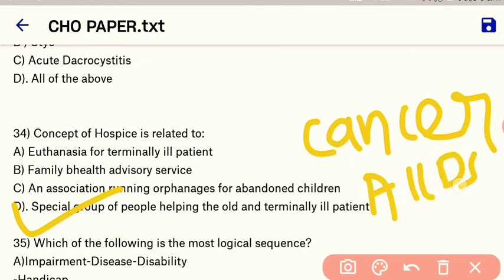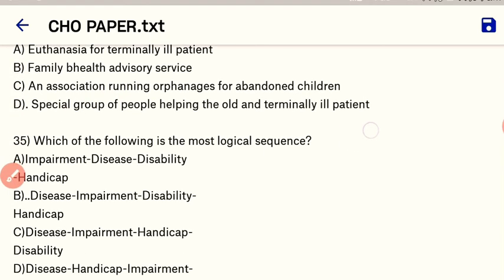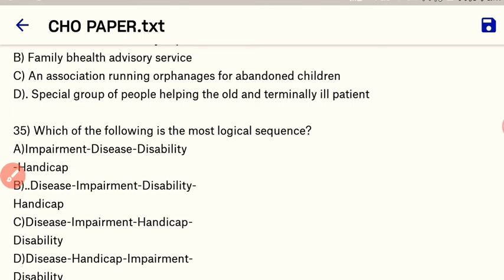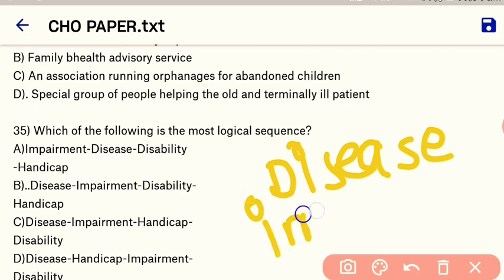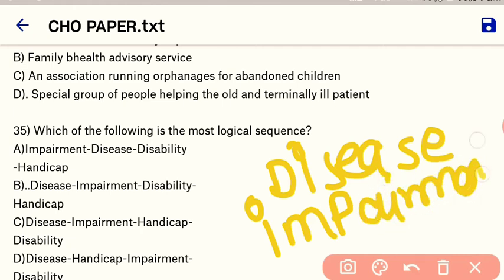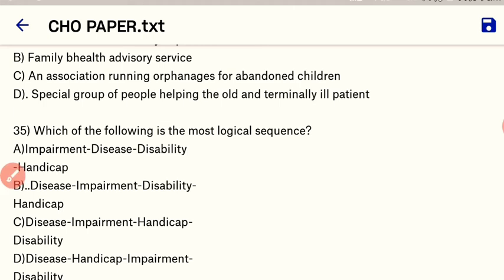Okay. Next question. Which of the following is the most logical sequence? So here our right answer is first the disease happens. Okay, first disease. Disease causes the impairment of the various physical, social, mental function. Then after impairment, the patient feels the disabilities.